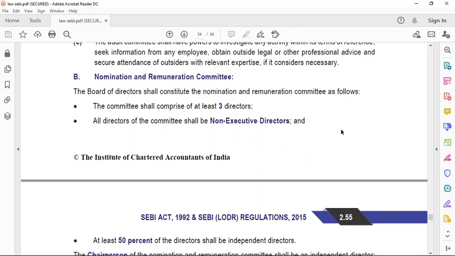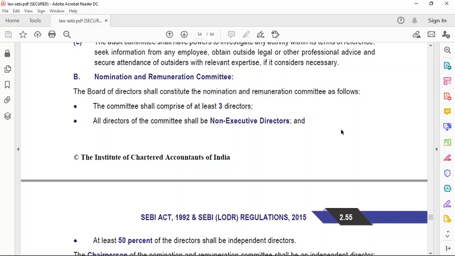Nomination and Remuneration Committee. The Board of Directors shall constitute the Nomination and Remuneration Committee. This is as per which section? Section 178. We all know that. Section 177 was for Audit Committee. Section 178 was for NRC and the SRC. Right. So the Board of Directors shall constitute the Nomination and Remuneration Committee as follows.